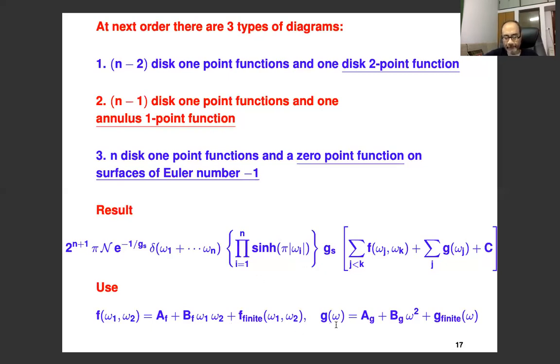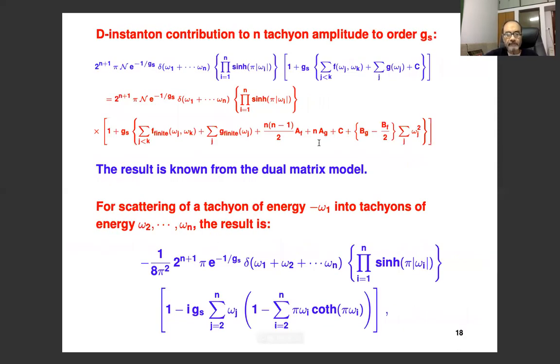And now the idea is that we can simply substitute for the F and G the same expressions that we had found earlier, and express this in terms of these unknown constants AF, BF, AG, BG, and C. And here is what one gets. The important point to note is that now the coefficients of AF, AG, and C are n dependent, and the dependence on n is different for these three constants.